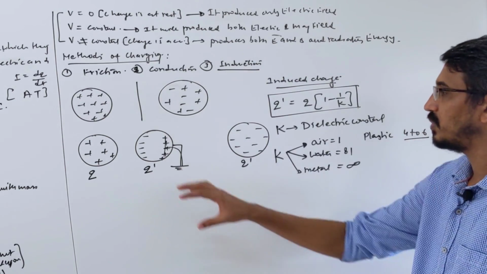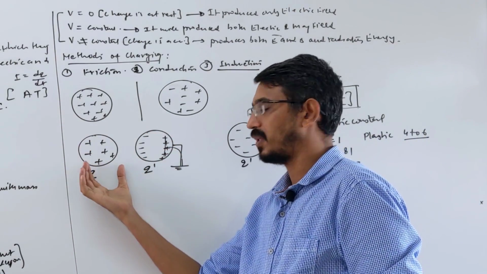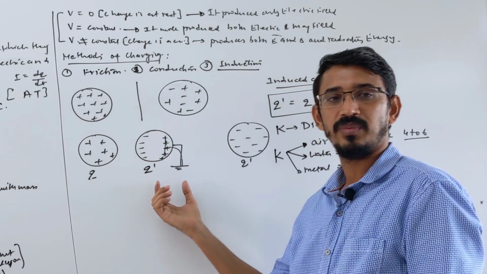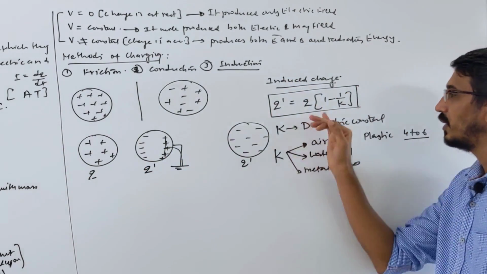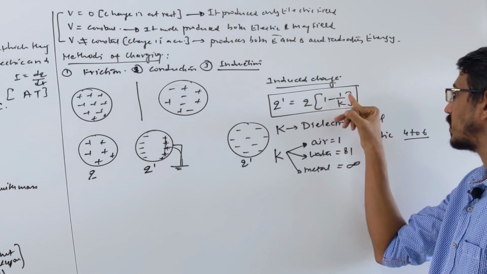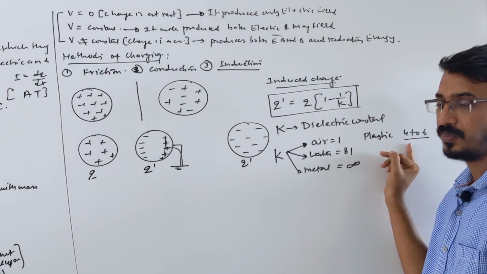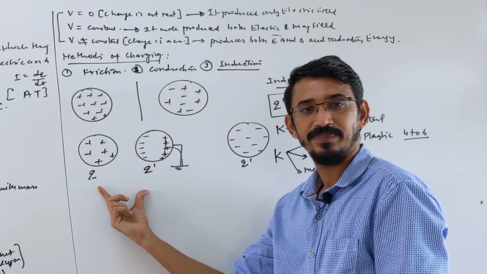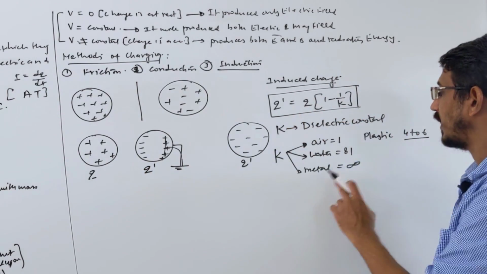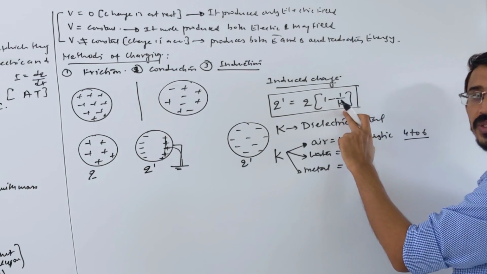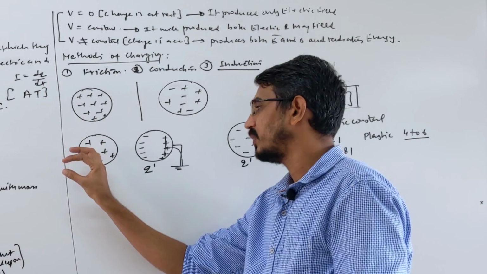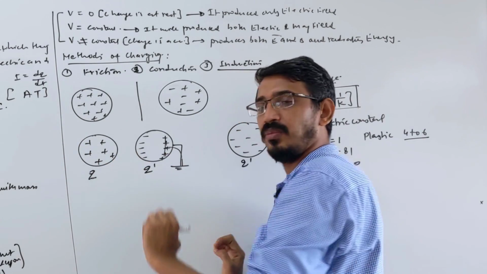Suppose these bodies are made of plastic. If the plastic body has some charge Q and you want to induce charge on the other body, how much can you induce? Q times (1 minus 1 by K). You put the K value. Suppose you have metallic bodies, both metal spheres. Then how much charge can you induce? K is infinite, 1 by infinite is 0, so the full charge you can induce. If this has 10 coulomb, you can induce 10 coulomb on the other body.